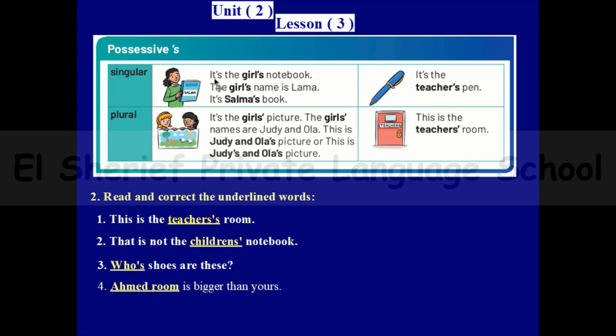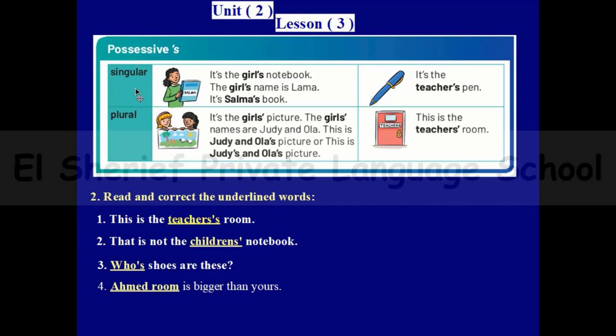From the first example, it's the girl's notebook. So this is one girl. The girl's name is Lama. It's Salma's box. So if there is a singular word, I will just add apostrophe s. And look at this example. It's the teacher's pen. So if I see apostrophe s, that means this is one teacher, a singular person.